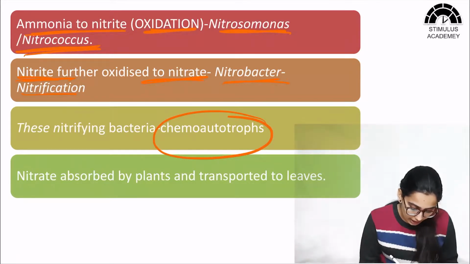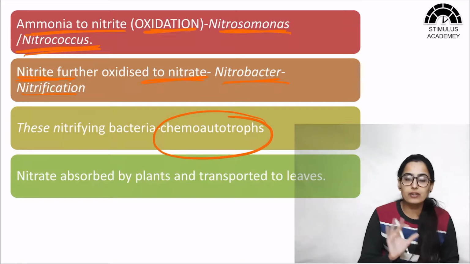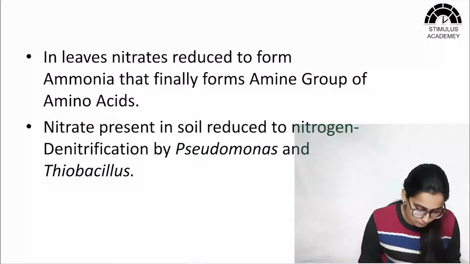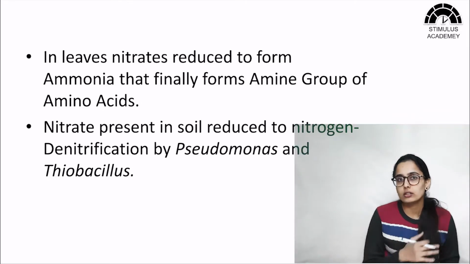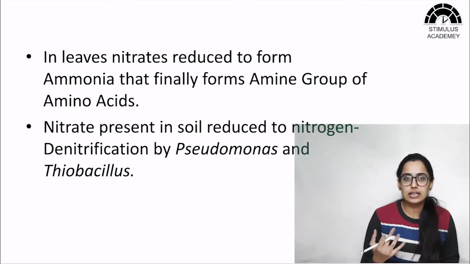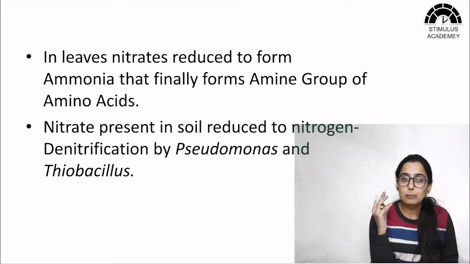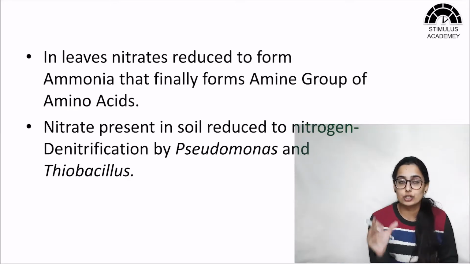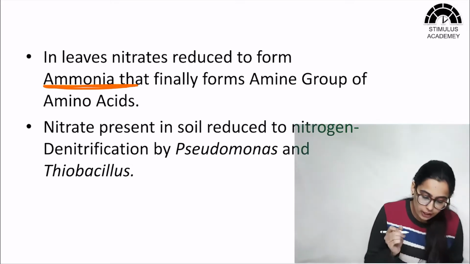Okay, so once the nitrate has been formed, it is the most absorbable form, and this nitrate will be absorbed by the plants. As soon as it is absorbed by the plants from the soil through roots, it is transported into the leaves. Now in the leaves, this nitrate will be reduced to ammonia, because plants cannot use nitrate as such. Although nitrate is the most absorbable form of nitrogen in plants, it cannot be used as such, so it has to be converted into ammonia.